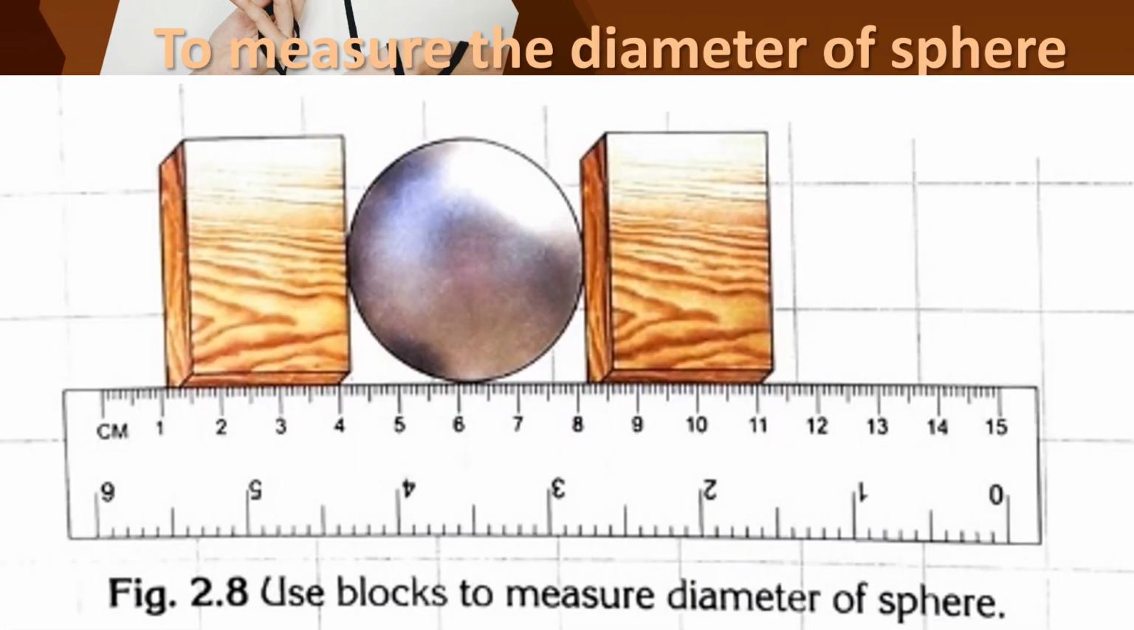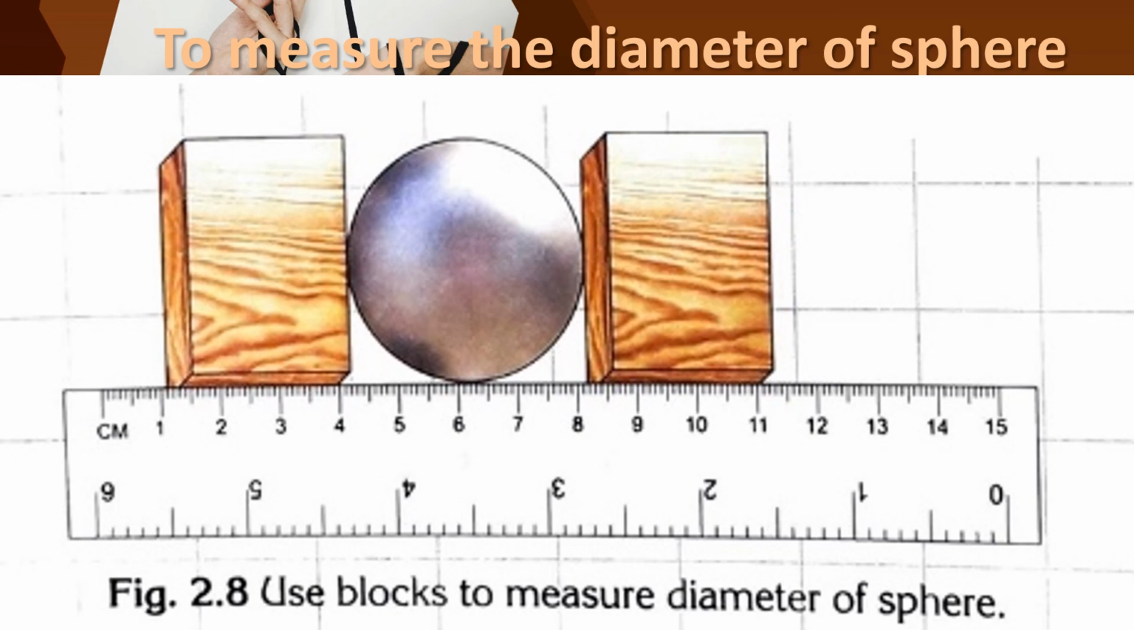Okay, and then we will see how to measure the diameter of a sphere. For this we need 2 wooden blocks, a sphere and a scale. We need 3 materials. What are the 3 materials? 2 wooden blocks, 1 sphere and then a scale.